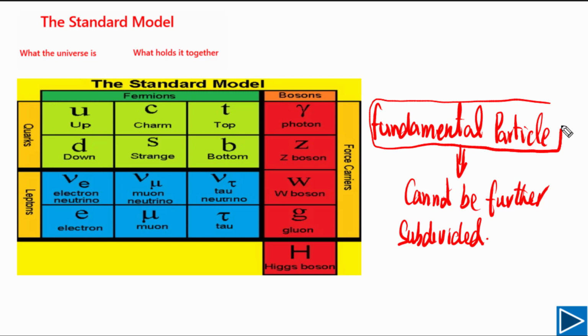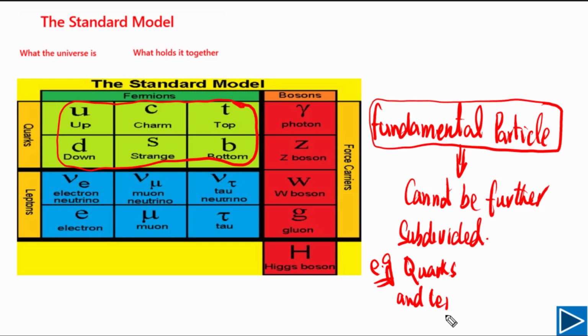So what are the examples of fundamental particles? The examples of fundamental particles are quarks. All these 6 quarks, they are fundamental particles. And also, the examples of fundamental particles are leptons as well. All these 6 leptons, they are fundamental particles. We cannot divide them into smaller parts.